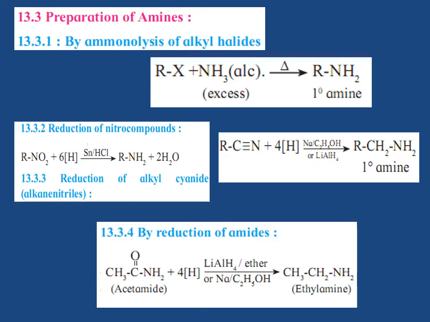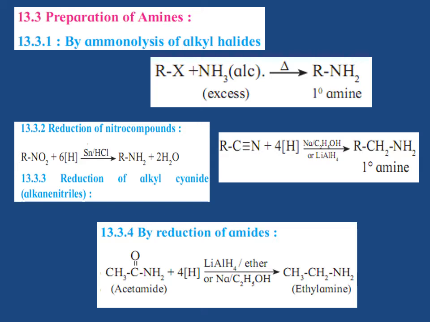Second method is reduction of nitro compounds. Aliphatic and aromatic nitro compounds can be reduced to primary amines by using a metal acid mixture, or catalytic hydrogenation with hydrogen in presence of nickel, platinum or palladium, or LiAlH4 in ether. Thus, RNO2 plus 6 nascent hydrogen atoms in presence of Sn/HCl gives RNH2 plus 2 H2O.